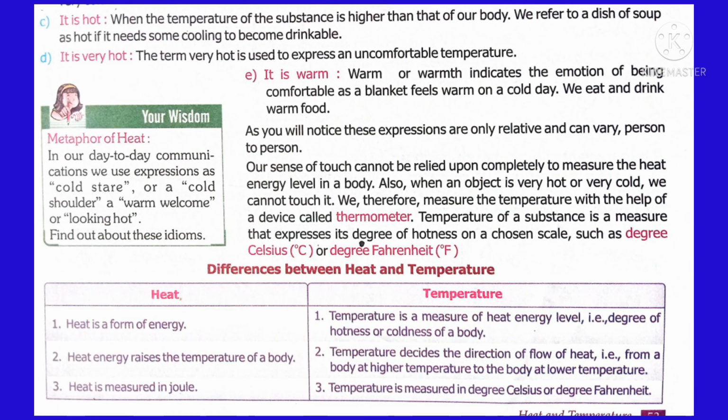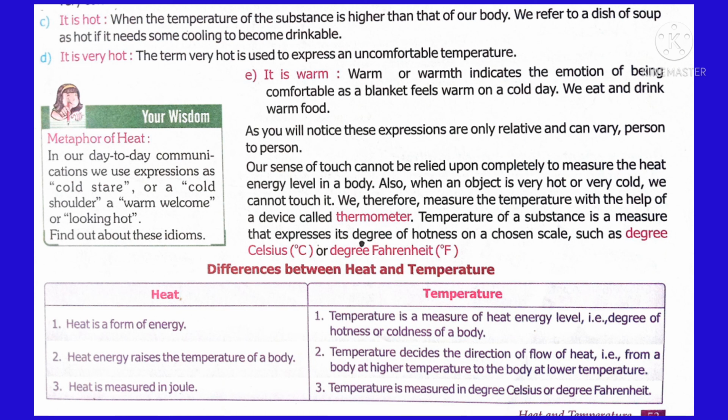When our body temperature is lower than the normal body temperature, that is 37 degrees Celsius, we can say I am feeling cold. If our body temperature is much lower than the normal body temperature, then we can say I am feeling too cold or very cold. If our body temperature is more than the normal body temperature, that is 37 degrees Celsius, we can say I am feeling very hot. We use certain units like meter and centimeter to measure the length of an object. In the same manner, to measure temperature, we use Celsius or Fahrenheit.